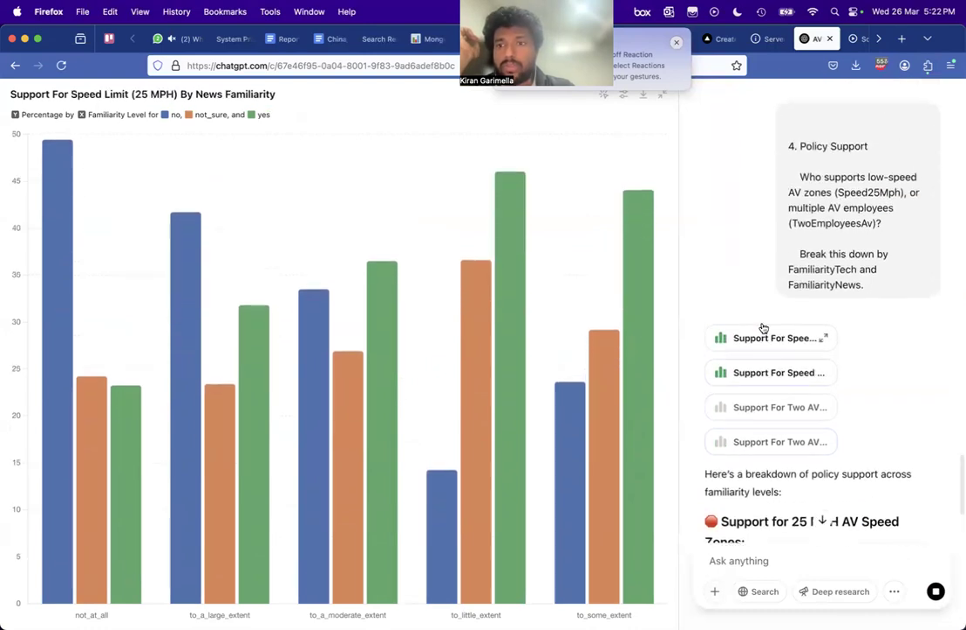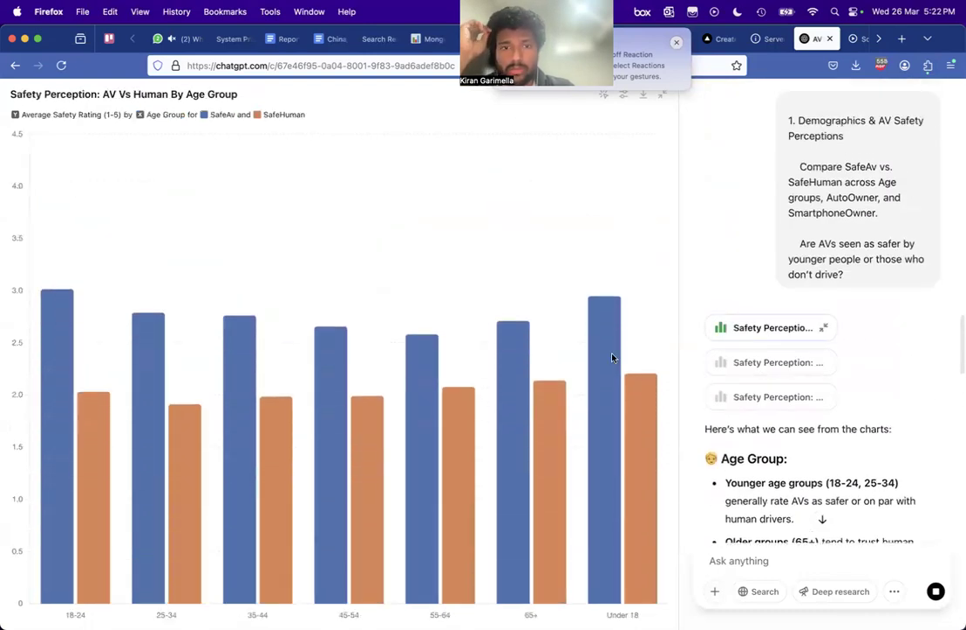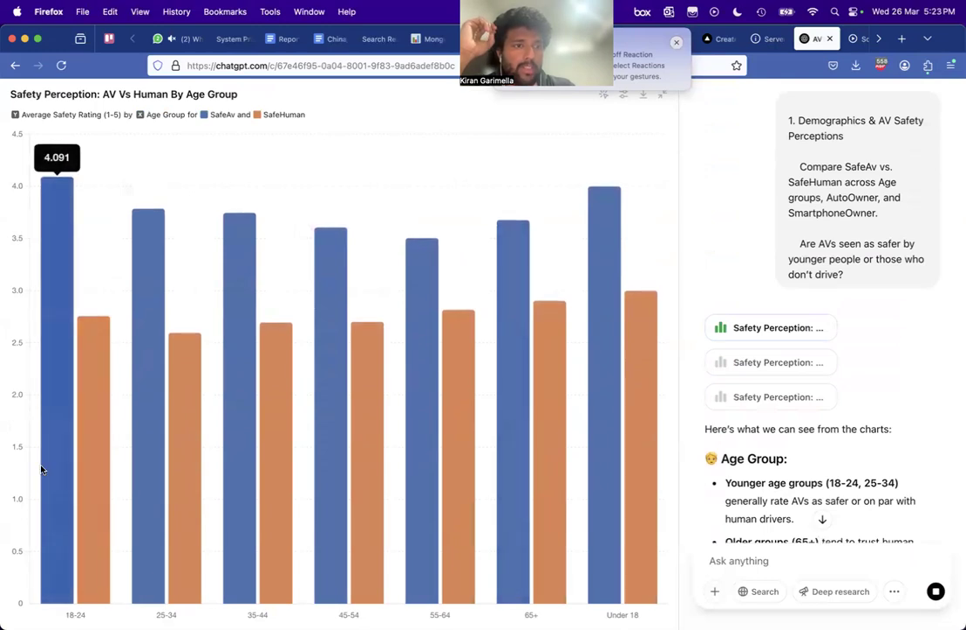No. So this one is actually this one. Okay. So basically, what is the blue thing? Yeah, blue is safety of AVs. So one thing you can see already is there's this sort of upward trend on safety across age groups, right? So that means older people think humans are safer. On average, in general, people always think AVs are safer than humans, right?